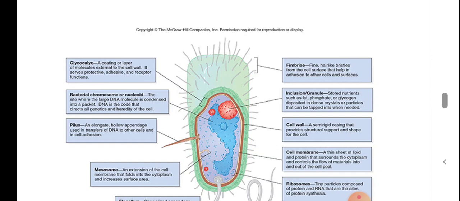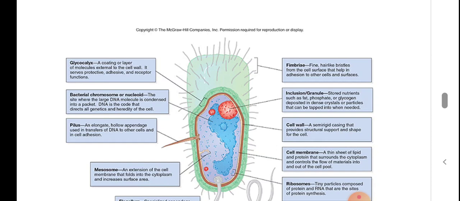This glycocalyx is a coating or layer of molecules external to the cell wall. It serves protective, adhesive and receptor functions. Various receptor proteins will be there on the glycocalyx, and in this glycocalyx we can see an abundance of carbohydrate moieties.